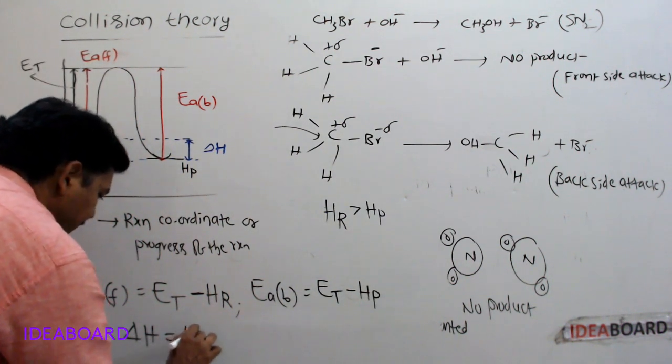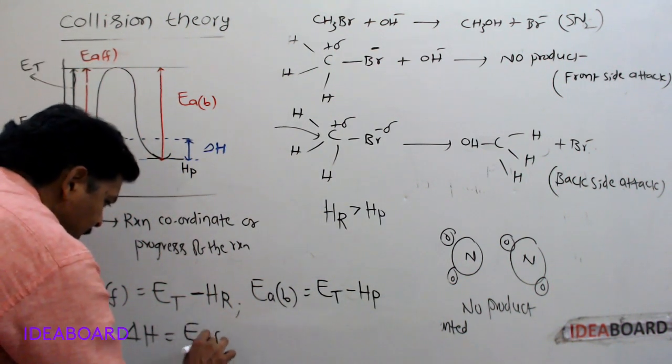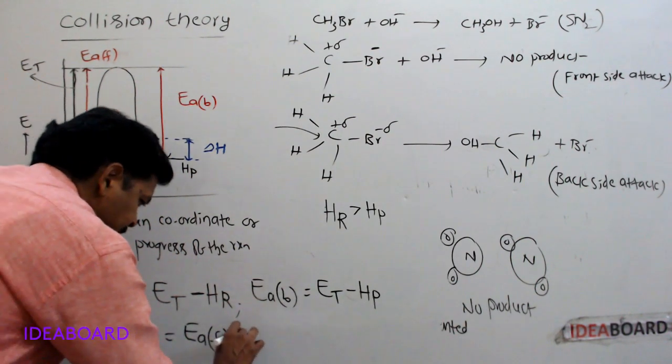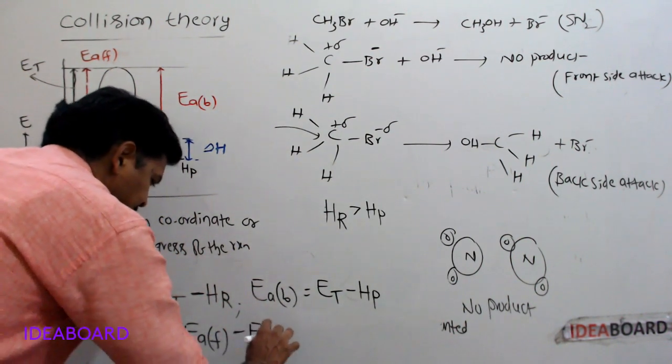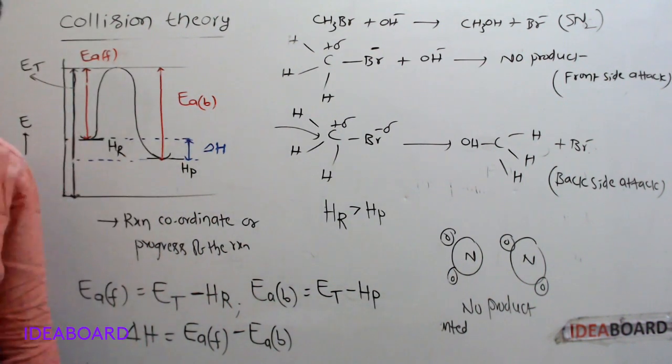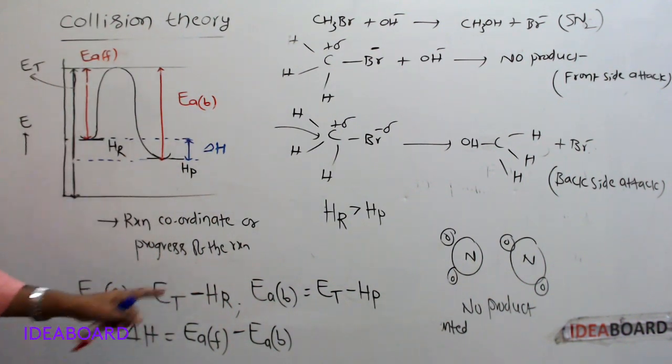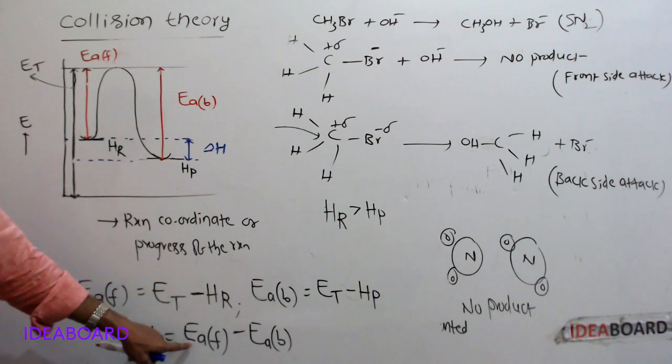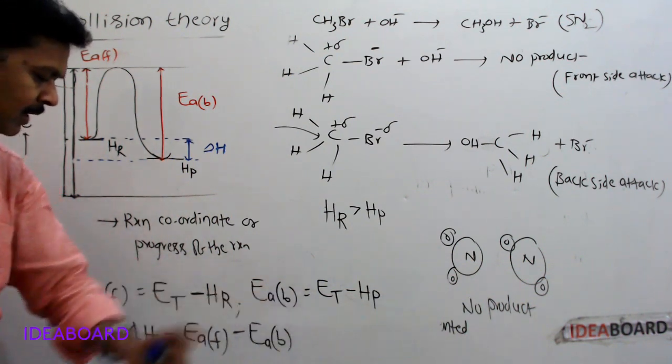Delta H is equal to activation energy of forward reaction minus activation energy of backward reaction.